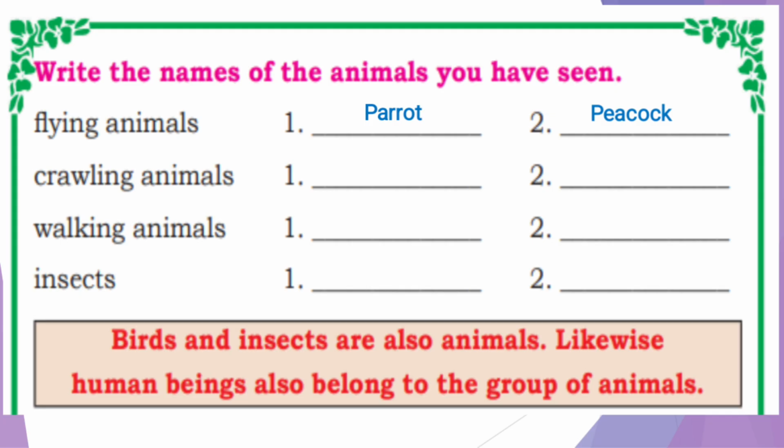Next, crawling animals. Which are the crawling animals? Snake, earthworm. Snake and earthworm are crawling animals. Walking animals, cow, deer. Understood? Cow and deer. Insects, ant and honeybee. Birds and insects are also animals. Likewise, human beings also belong to the group of animals. Just as birds and insects are animals, in the same way the human being is also an animal.